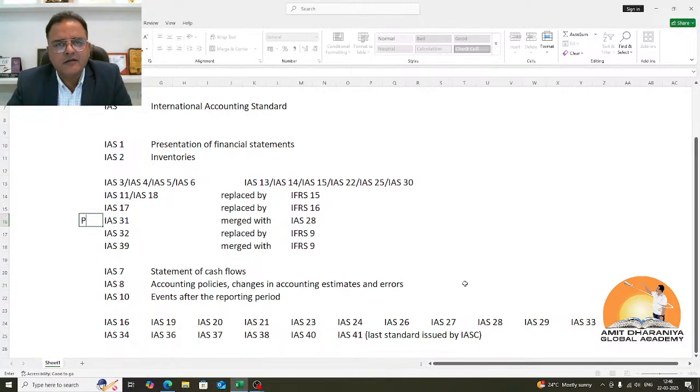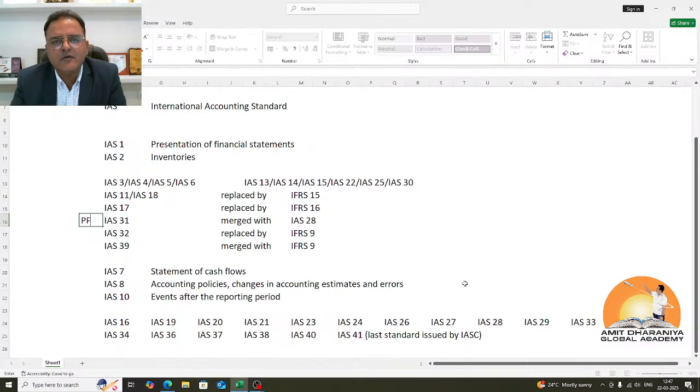Hello everyone. So this is Amit Harnia and we were discussing the relevance of IFRS and IndAS and how IAS is also relevant in today's scenario. So if I continue with it, IAS and IFRS is the IFRS of today. So there is no difference. The only difference is that the international accounting standards which were issued from year 1973 till year 2000 were known as IAS.